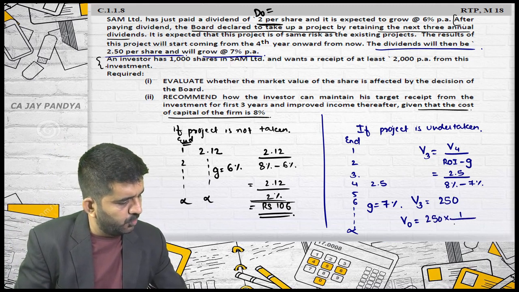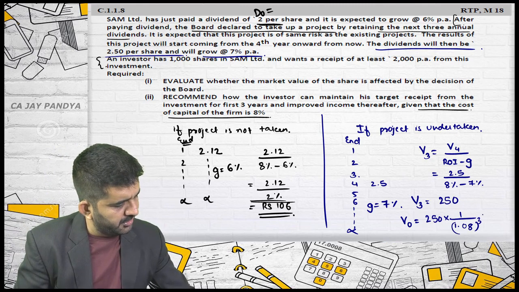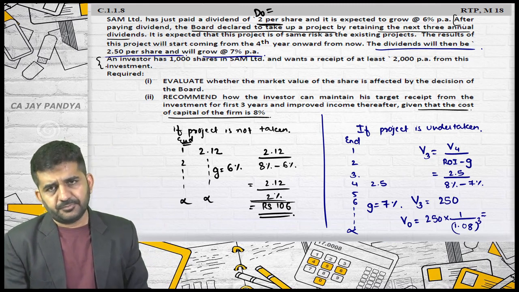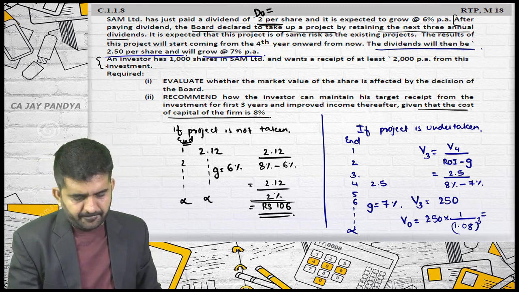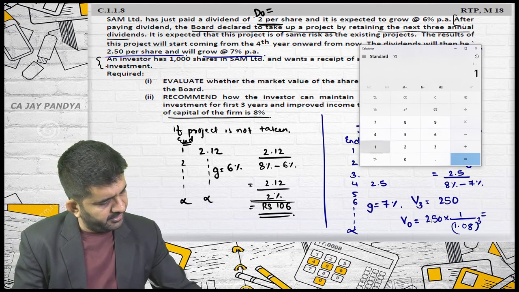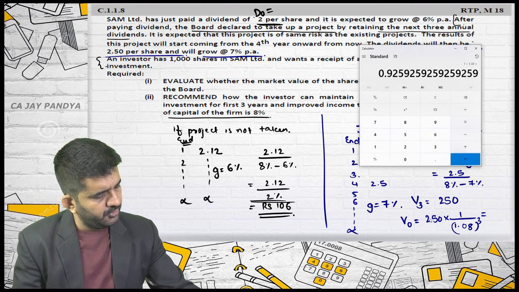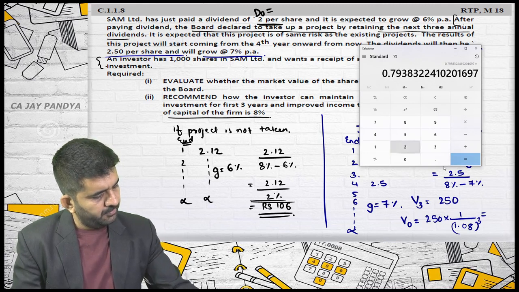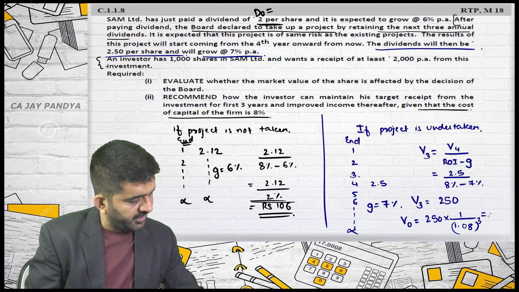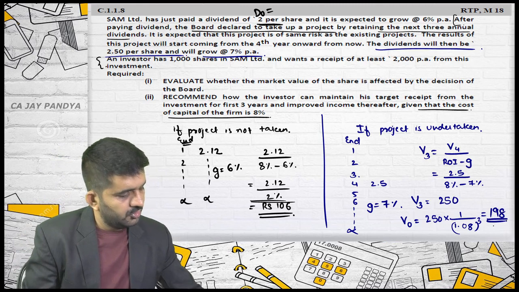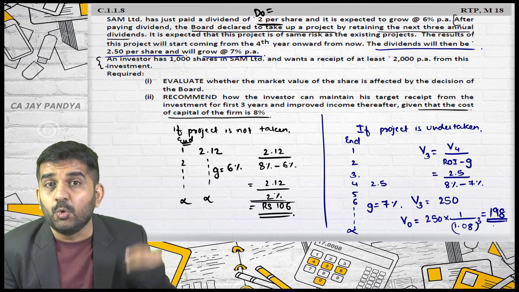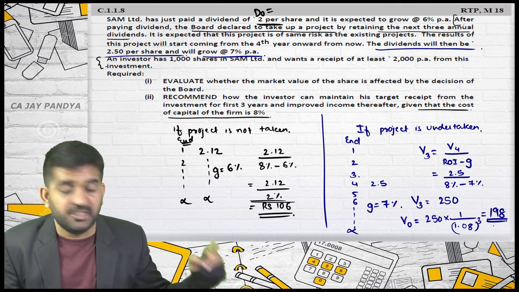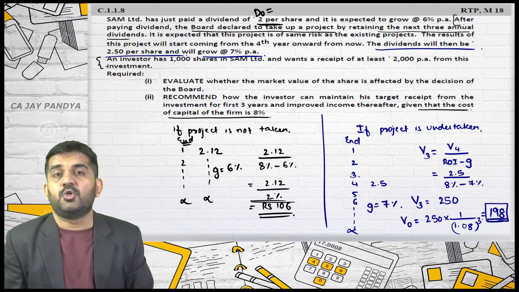250 into 1 divided by 1.08 raised to 3. Discounting it 3 times, I will get the value. So 250 multiplied by 1 divided by 1.08, three times, is 198. So if the project is undertaken, the price of the share today, I am not talking about after 3 years, I have discounted it as per today.